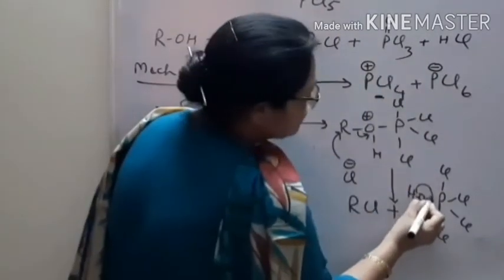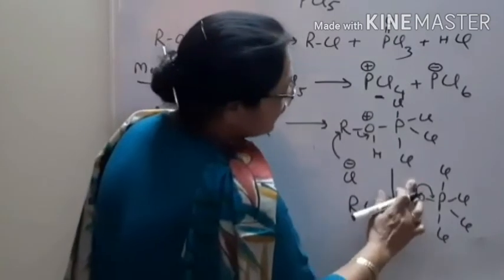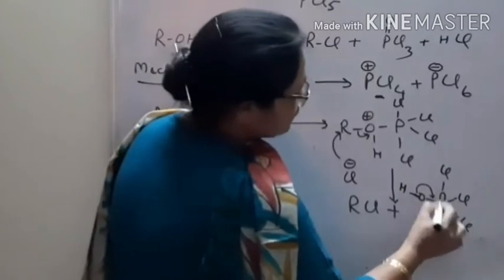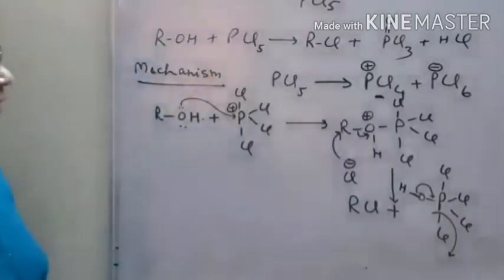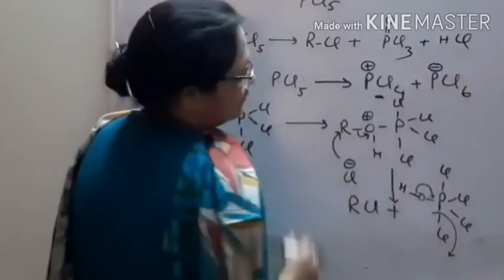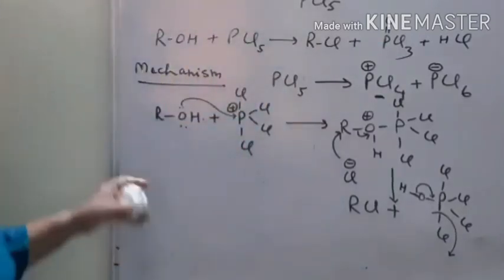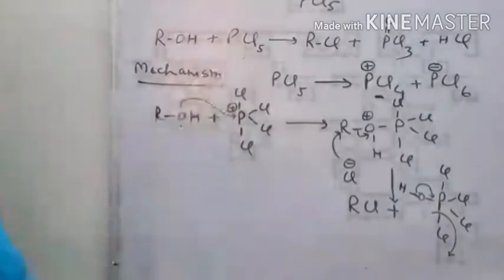POCl3 means this electron shifted here, H is removed as H positive, right? This is removed and on one side the chloride is removed. And that forms H positive plus Cl, HCl has been formed. Clear? And that is the mechanism with PCl5 or phosphorus pentachloride.